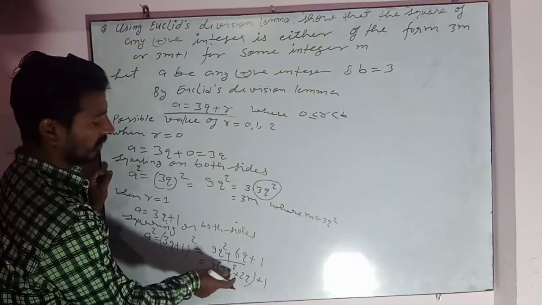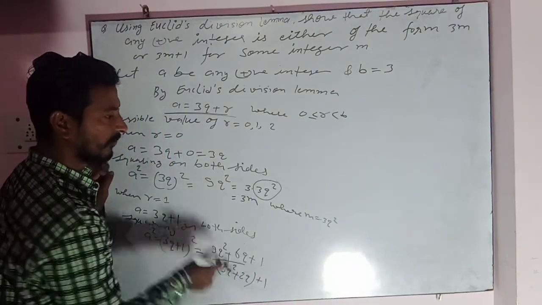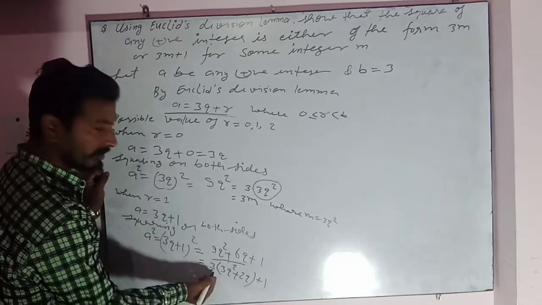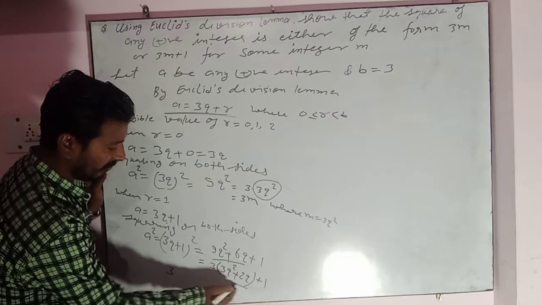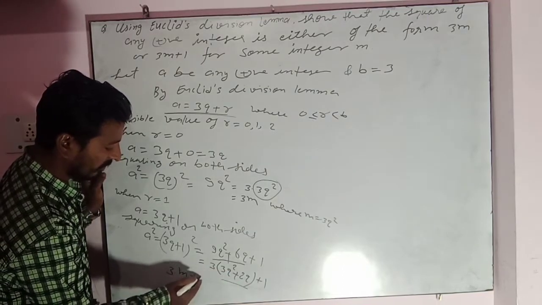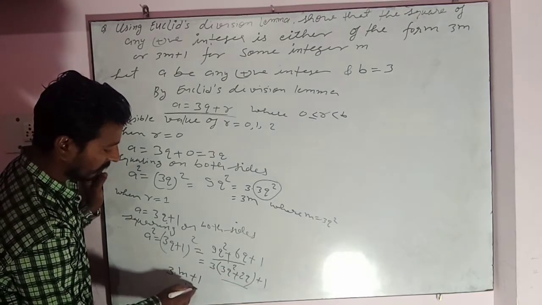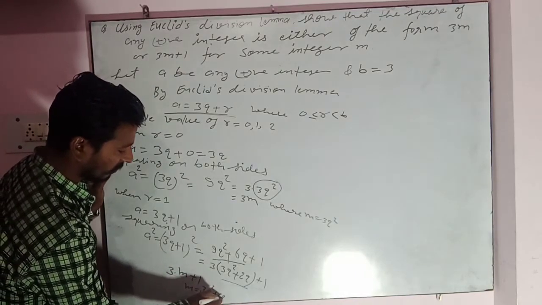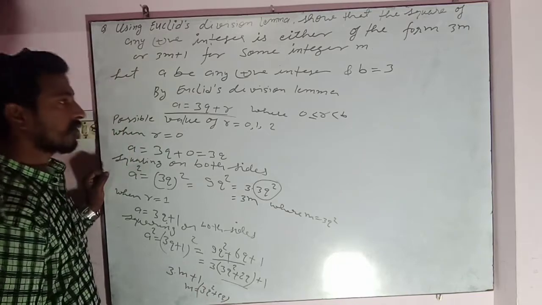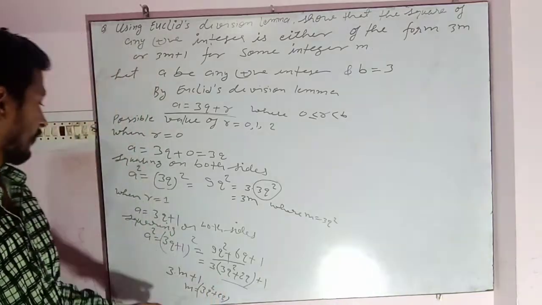So 3 into 3q is 9q square, 3 into 2q is 6q, and this can be written as 3 into m plus 1, where m is equal to 3q square plus 2q. So this is about case 2.